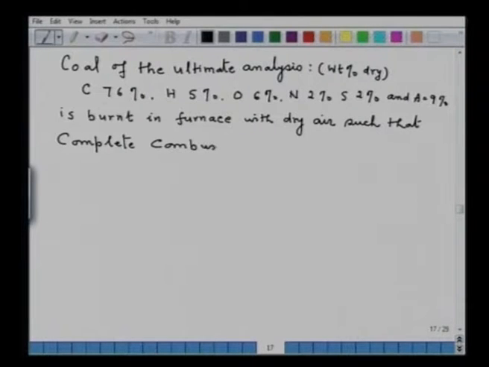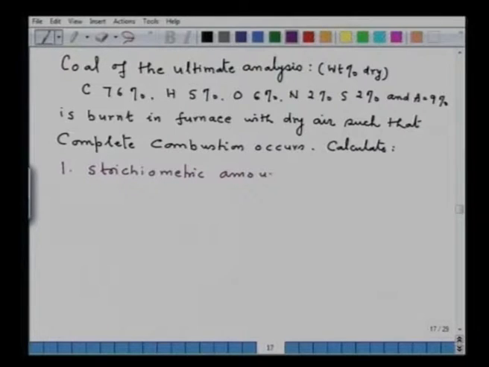Now, you have to calculate the stoichiometric amount of air and calculate the amount of POC and composition.